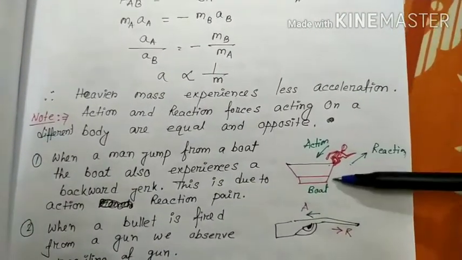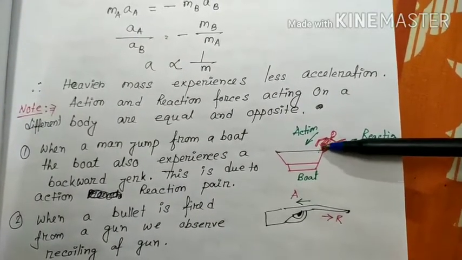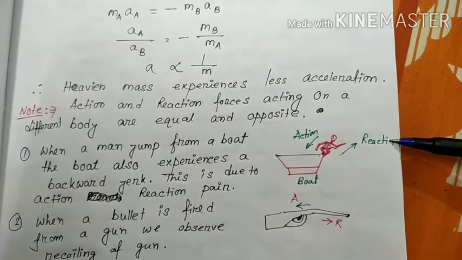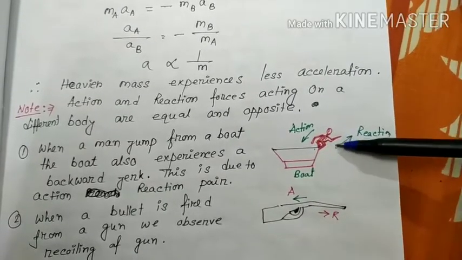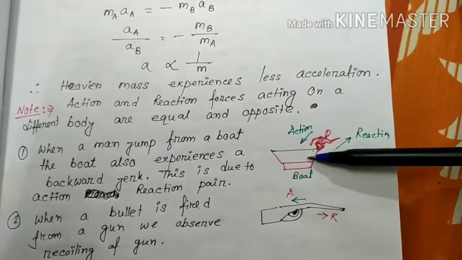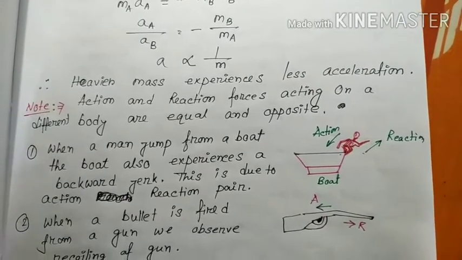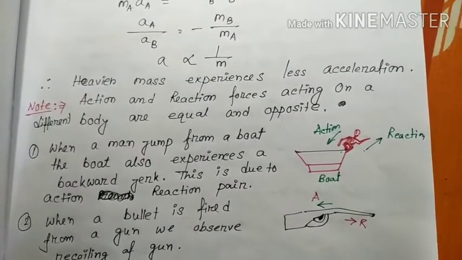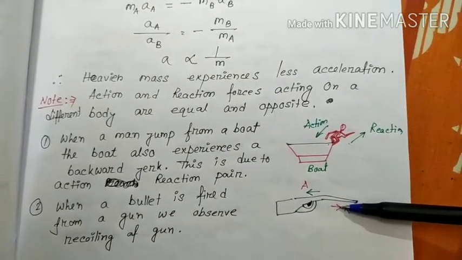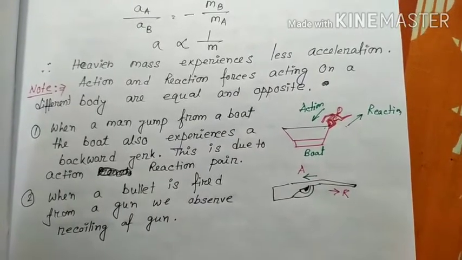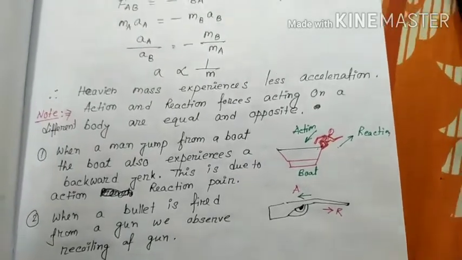Just take some examples. Suppose this is a man and this is a boat. When the man jumps from the boat to the river side, he applies an action force in this direction and the reaction force acts in this direction. So the boat will slightly move in this direction. When a man jumps from a boat, the boat also experiences a backward jerk. This is due to the action-reaction pair. Just like when a bullet is fired from a gun, we observe recoiling of the gun.